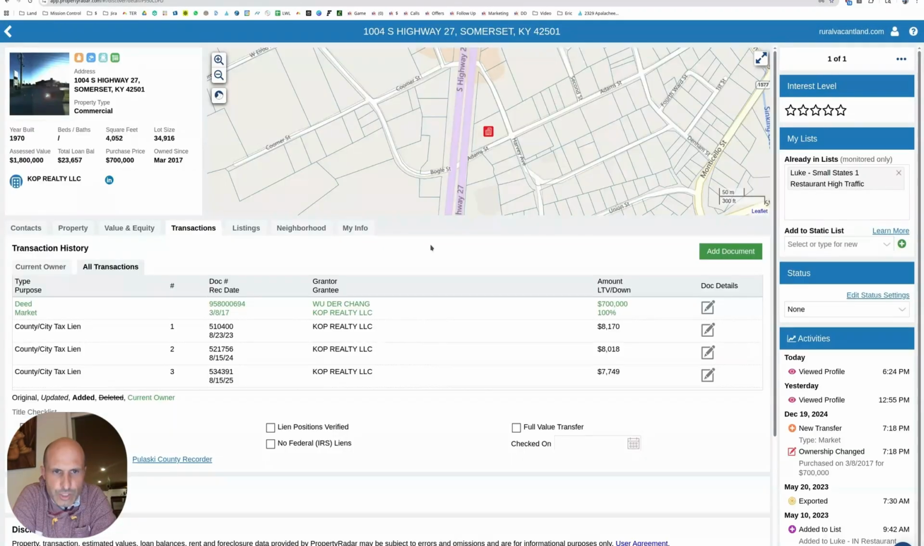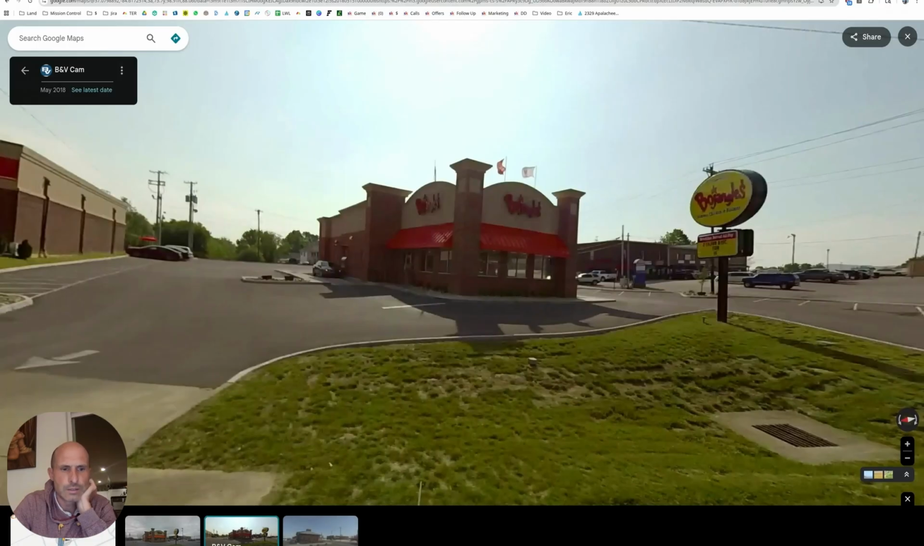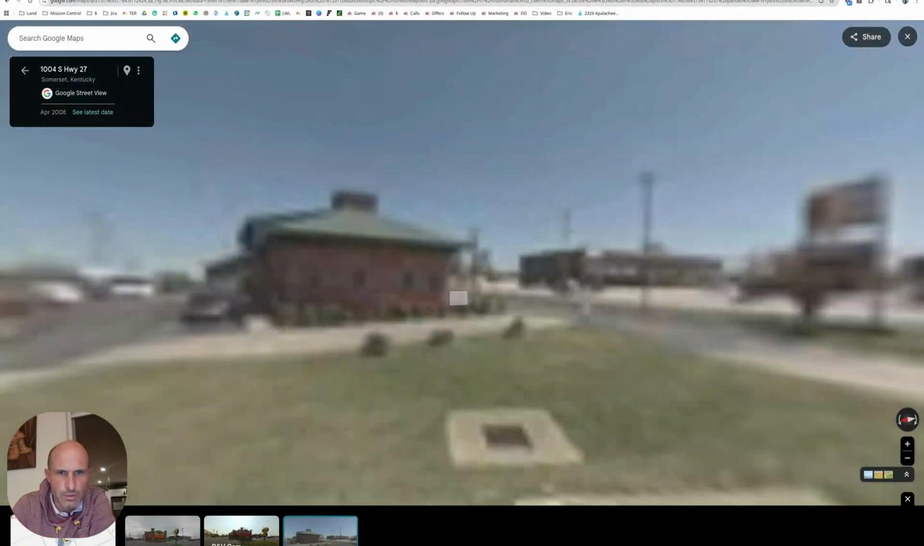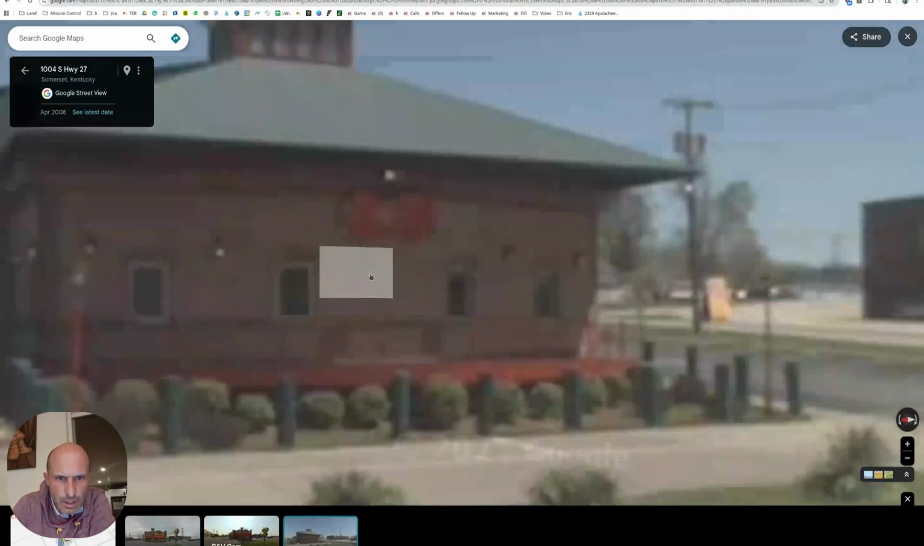So Wu Der Chang sold to COP Realty or KOP Realty in 2017 for 700 grand. That sounds like a vacant QSR kind of number. 2017, 700 grand. So somebody bought the vacant 2017. Let's look at Street View. 2018, it's still Bojangles. It's got the lights on. 2008, what the heck is that?